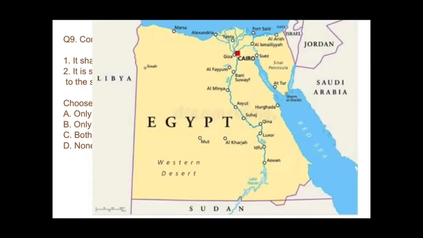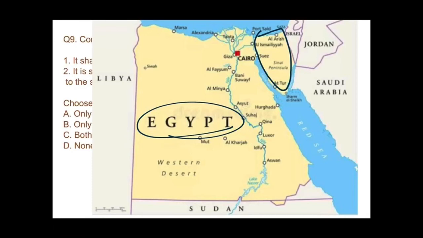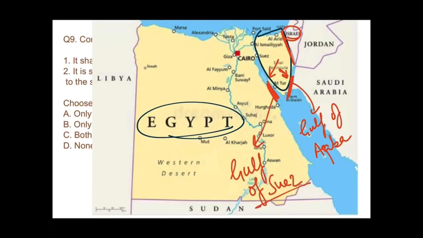See this map, guys. This is Egypt, right? And this is the Sinai Peninsula. It is also part of Egypt but lies in Asia. And you can see the Sinai Peninsula is touching the boundary with only one country, that is Israel, right? As we have read, in the southeast it is connected with the Gulf of Aqaba. So right, this is the Gulf of Aqaba. And in the southwest direction, this one is the Gulf of Suez, right guys? So to the southeast it is connecting to the Gulf of Aqaba and to the southwest it is connecting to the Gulf of Suez. Let us see the question again.